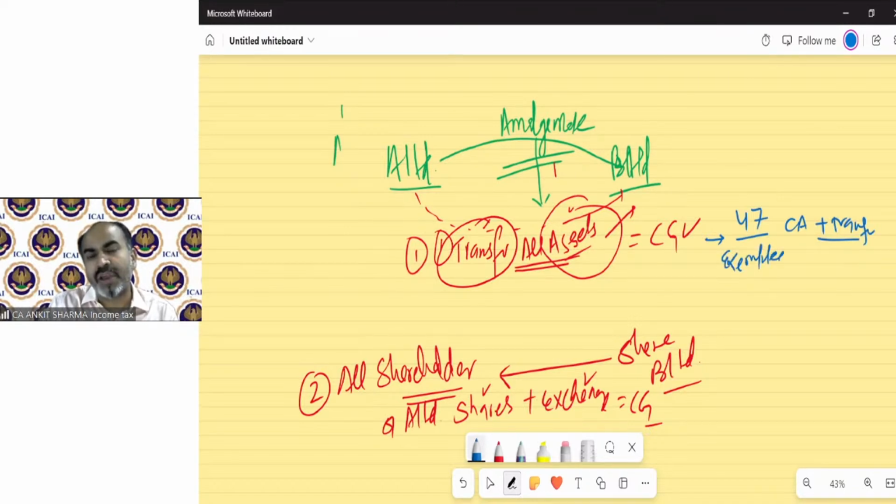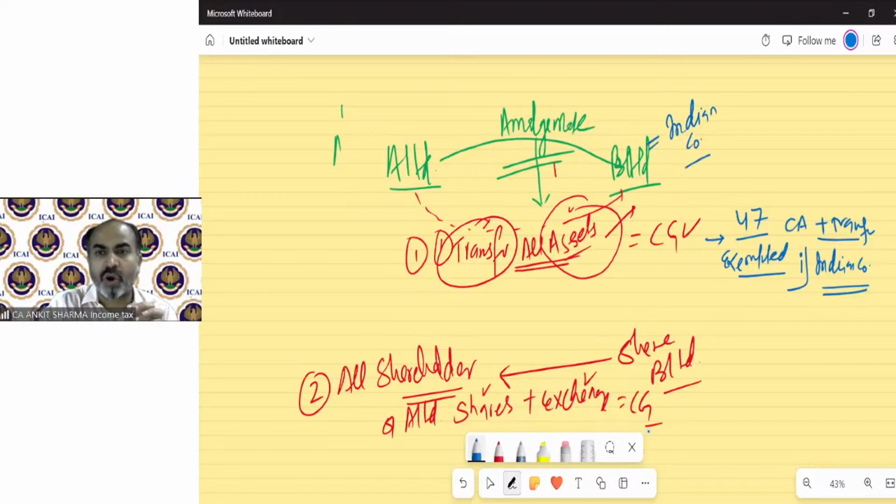You need not calculate any capital gain if condition number 1 is fulfilled. It is that the new company, the amalgamated company, should be an Indian company. So if B Limited is an Indian company, then all the assets transferred from the amalgamating to the amalgamated company are exempted from the concept of transfer.